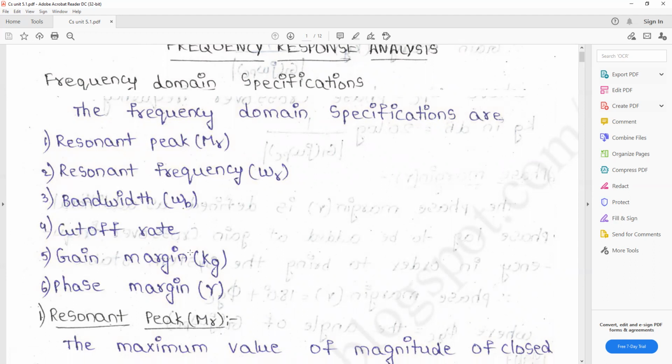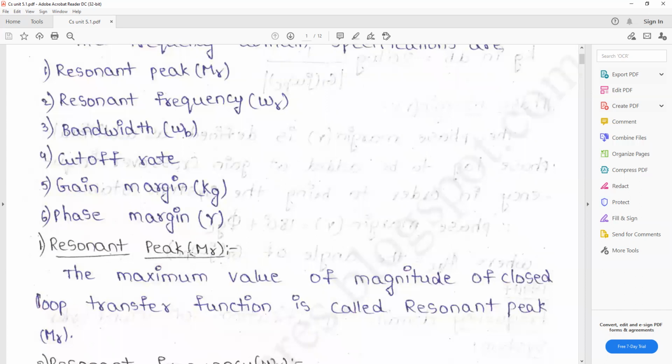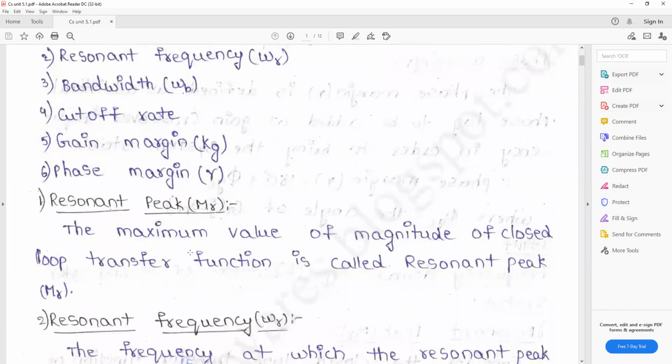First, what is meant by resonant peak? The resonant peak means the maximum value of the magnitude of the closed loop transfer function. In a closed loop transfer function, the maximum magnitude value is called the resonant peak, and the frequency at which it occurs is the resonant frequency.